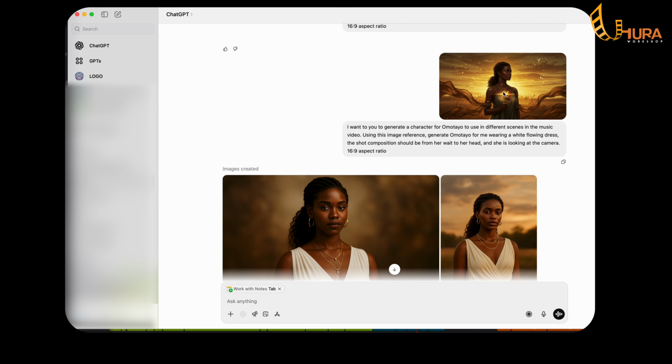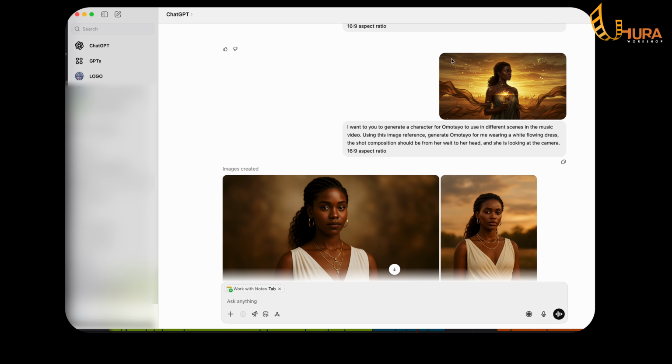I use ChatGPT to design Odunayo, her look, dress, accessories, and vibe. What I did was to bring in a reference image. But kindly note that with or without a reference image, you can still go ahead and input your prompt here and ChatGPT will create an image for you. The reason why I brought in a reference image is because this was the image I used for the album cover for this particular song. And I just wanted the artist to still look a little bit like this lady.